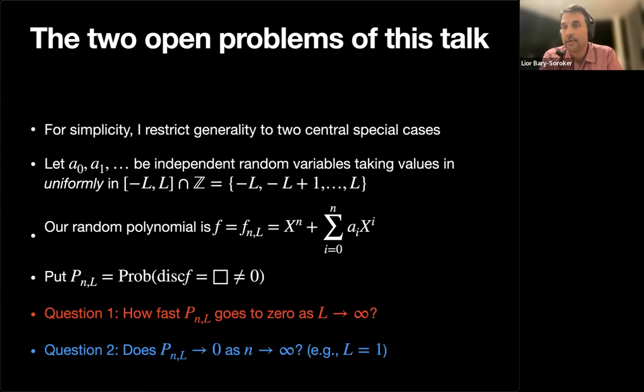If L is fixed, for example L equals 1, do we know that the probability goes to zero as the degree goes to infinity? So in this setting, if you think about L equal 1, the coefficient can be 1, minus 1, or 0. And the degree goes up and up. And I wonder, can we prove that the probability that the discriminant is a non-zero square goes to zero? Okay, these are the two questions I want to discuss.